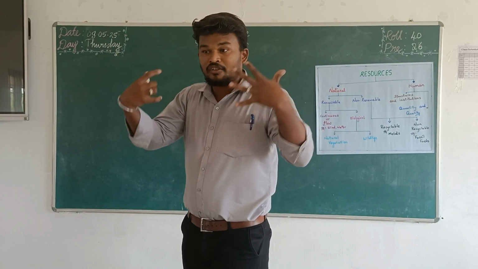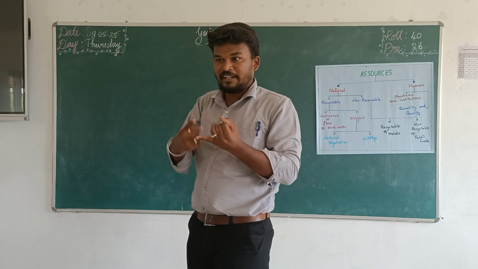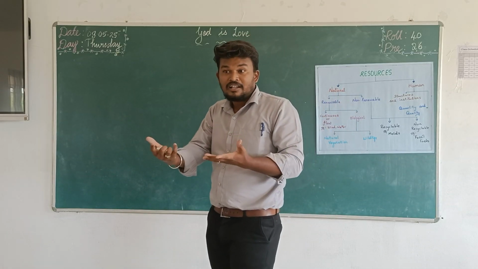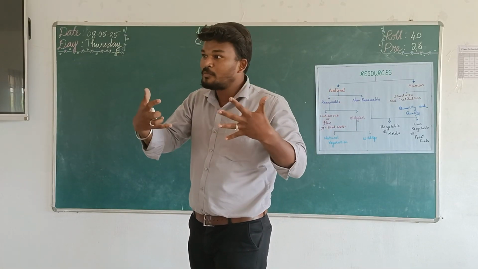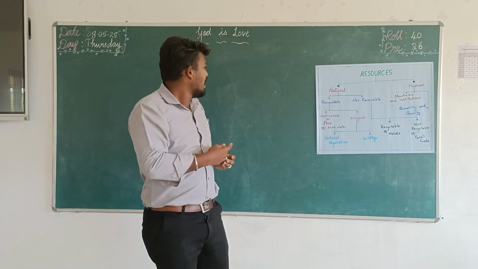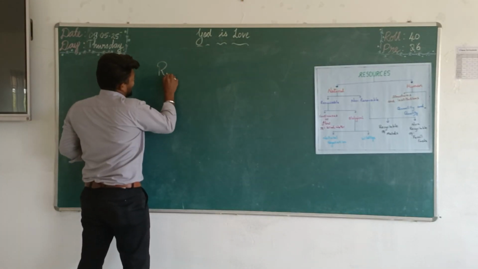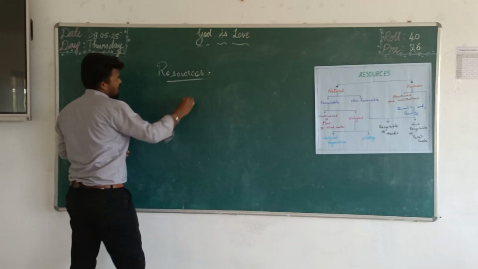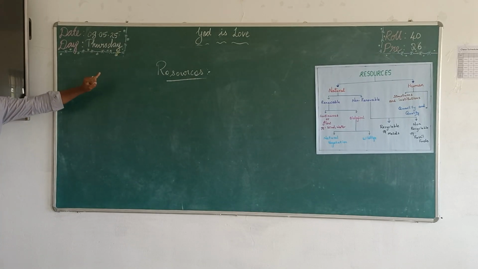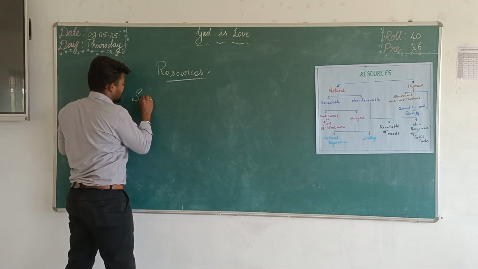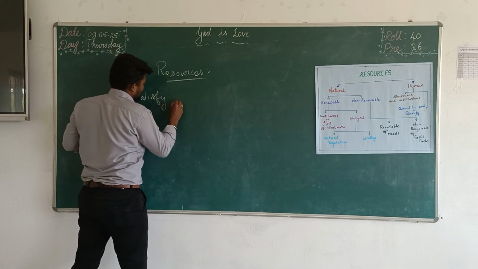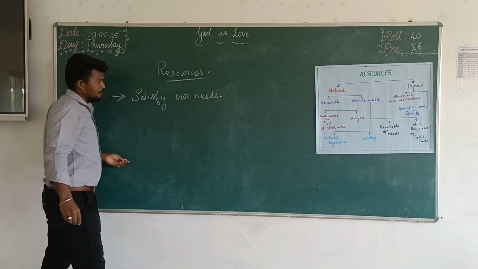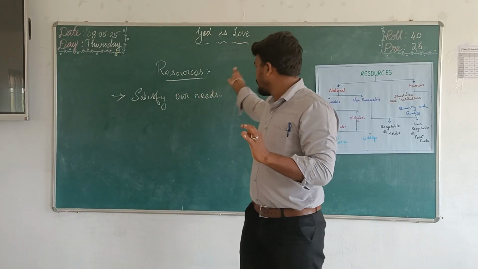We create resources such as buildings, roads, tables, and chairs. That is also called resources, and we created them, along with human resources. What is the meaning of resources? Resources satisfy our needs. That is the only thing: they satisfy our needs.